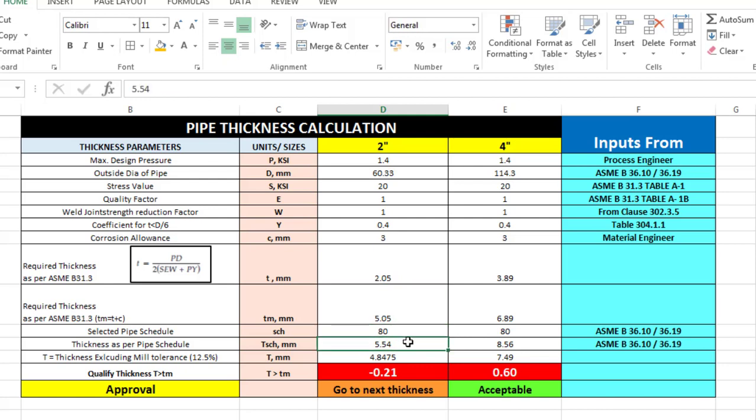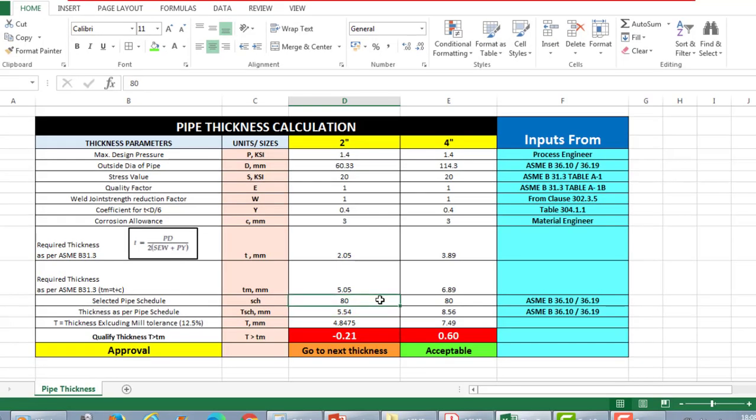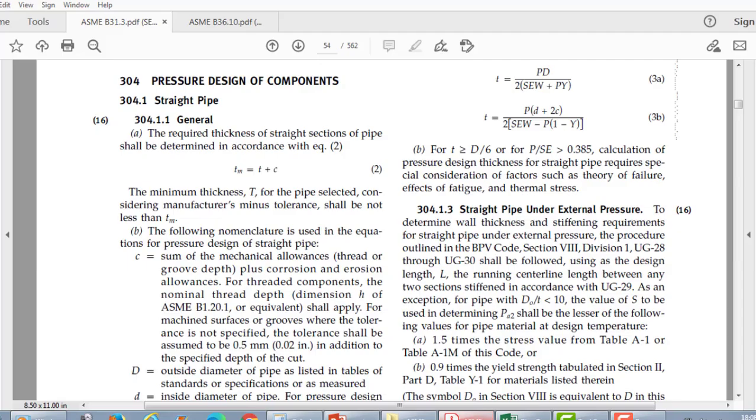Now there is another qualification we have to do to ensure the safety of the line. We are not done yet. We still have to qualify the selected pipe and the thickness based on mill tolerance. What is mill tolerance? Mill tolerance is the tolerance considered by the manufacturer to say that the final pipe after manufacturing will have either 12.5% more or 12.5% less thickness than the actual thickness shown in the chart. What is the actual thickness shown in the chart?